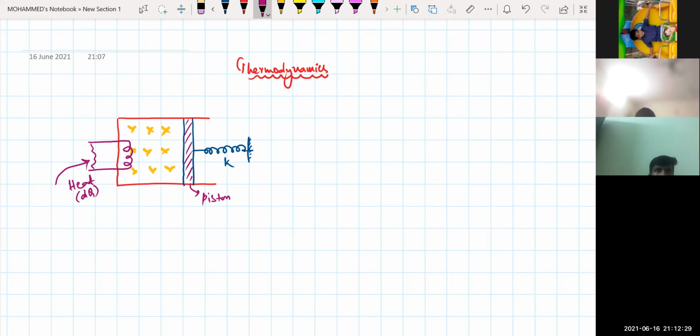What is happening to the speed? It increases, because when you compress the spring and then remove your external force, whatever body is present there will move with a very huge speed. That means both kinetic energy and potential energy are increasing because of what? The heat supplied by you for the given condition.